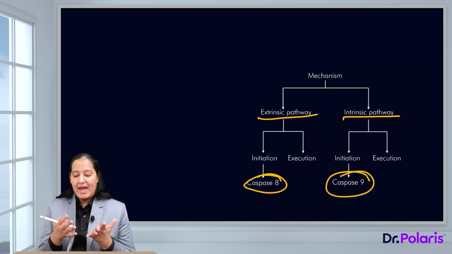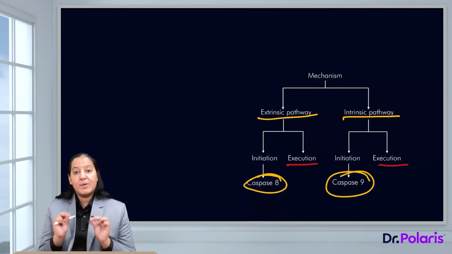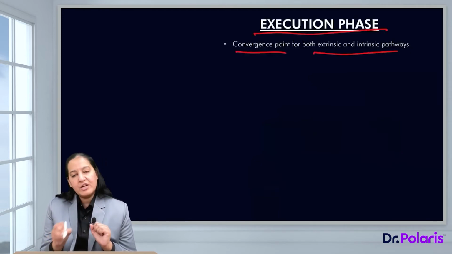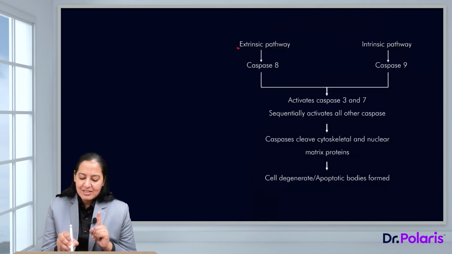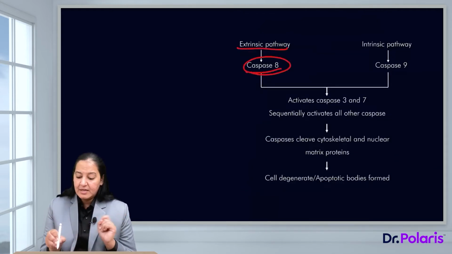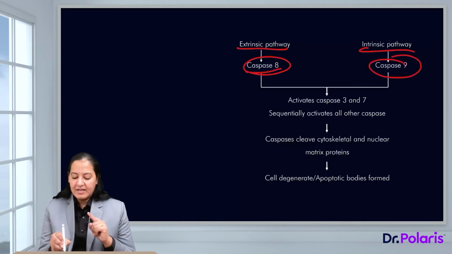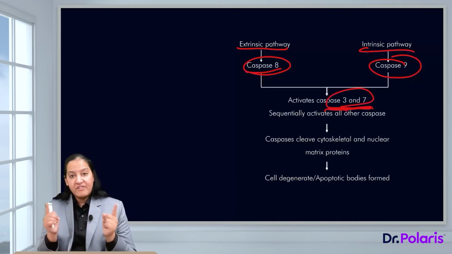Now, what's the story ahead? Let me start the execution phase of both the pathways together. It is a convergence point. So, here I am starting the execution phase. It is a convergence point for both the intrinsic and extrinsic pathways, right? In the execution phase, you can see in the extrinsic pathway, caspase 8 is activated. In the intrinsic pathway, caspase 9 is activated. Now, they activate the next two caspases, caspase 3 and 7. So, caspase 3 and 7 are the first caspases activated in the execution pathway.